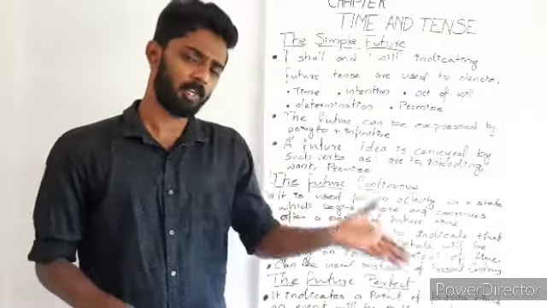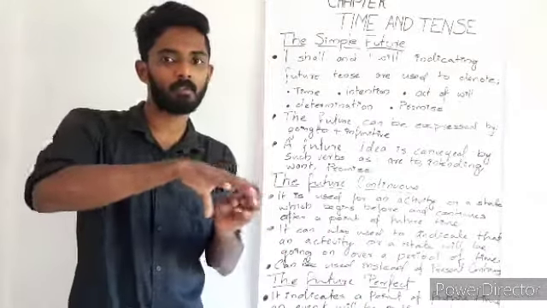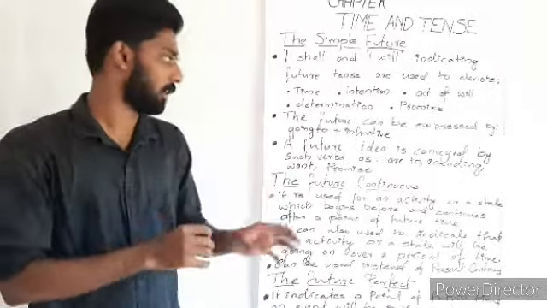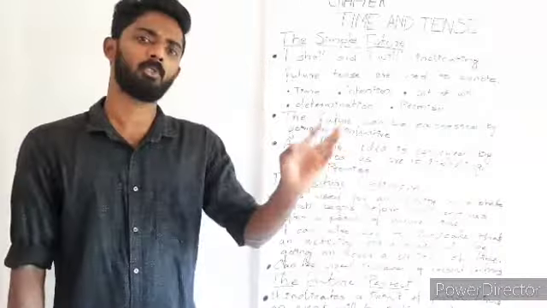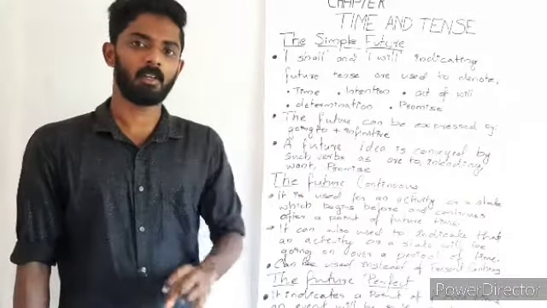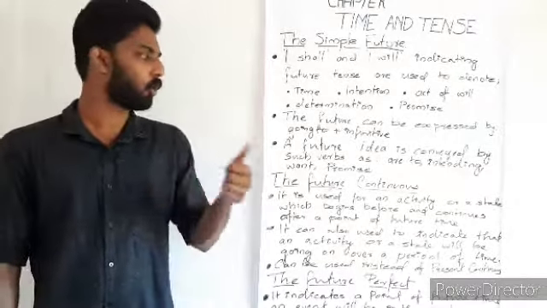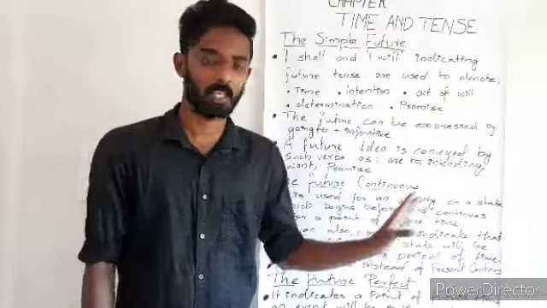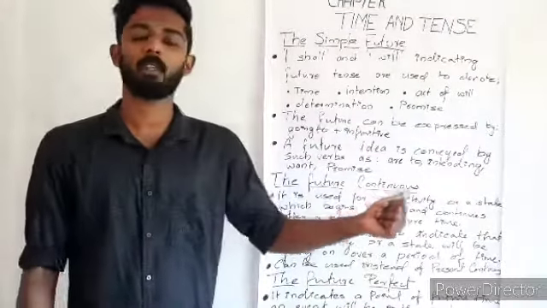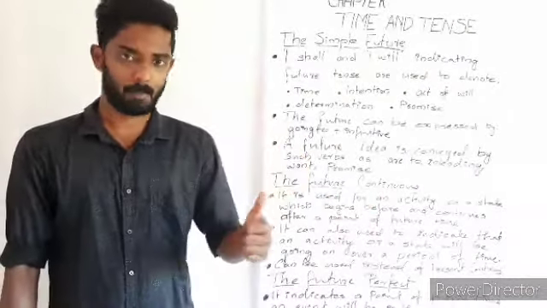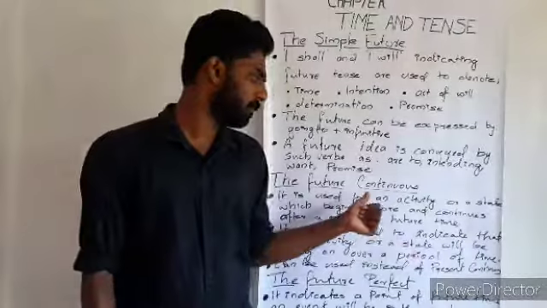There are other ways in which we can express a future action, with another structure. That is, the future can be expressed by going to plus infinitive. It is not necessary that we have to use will and shall in order to speak about a future action or simple future, but we can express it also through going to plus infinitive, or else we can use are to, intending, want and promise in order to speak about an action which will be happening in the future.